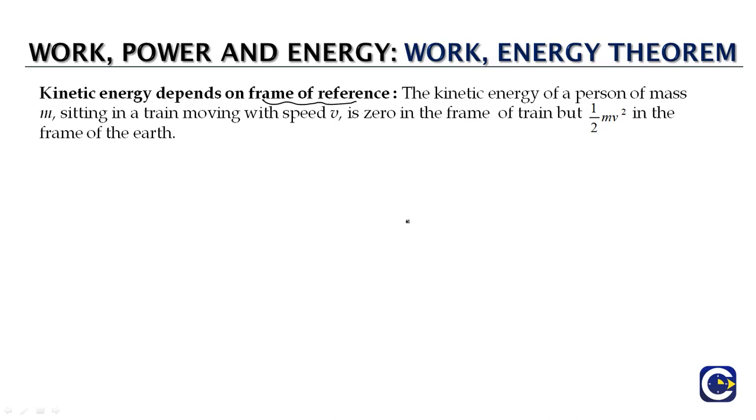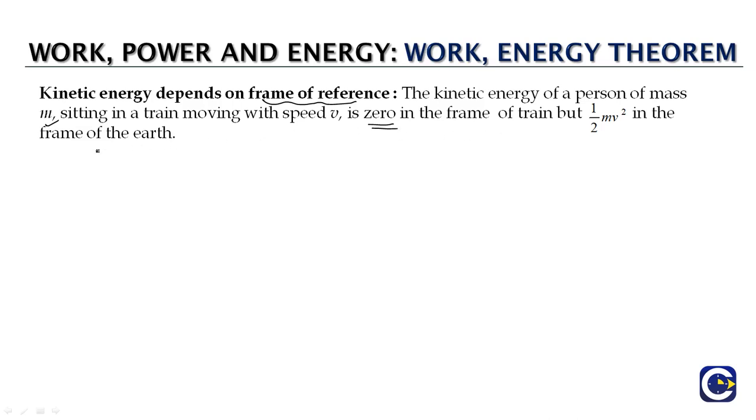For instance, we look at the kinetic energy of a person of mass m sitting in a train moving with a speed v, which means along with the train the person also will be moving with a speed v. If you look at the kinetic energy in the frame of the train, with respect to say somebody else who is also sitting in the train, this person will appear as if he is at rest, so the kinetic energy value will be 0.